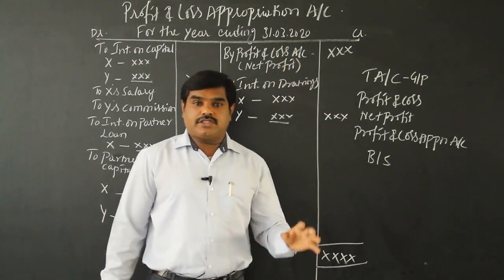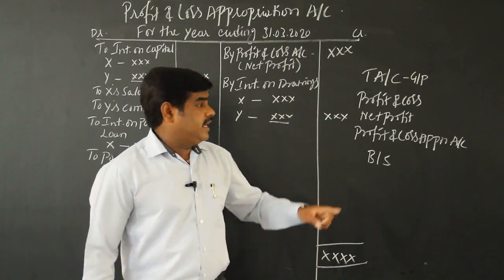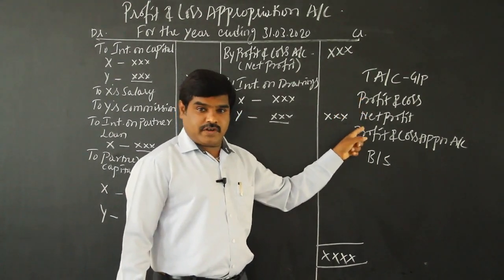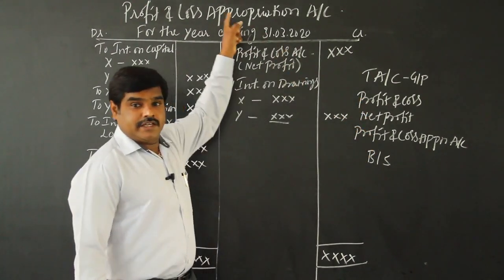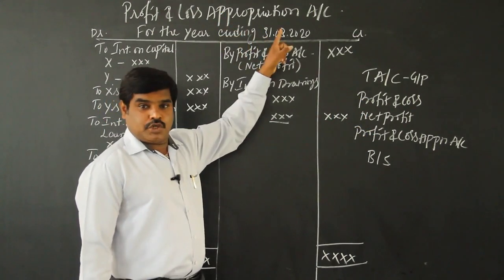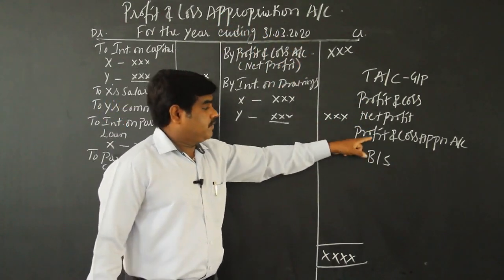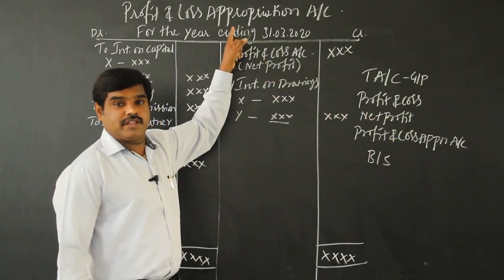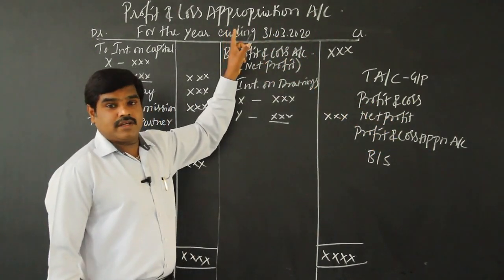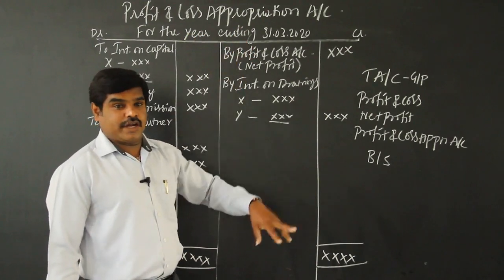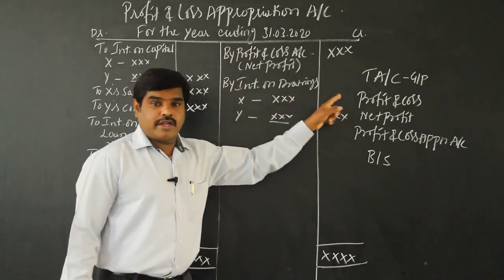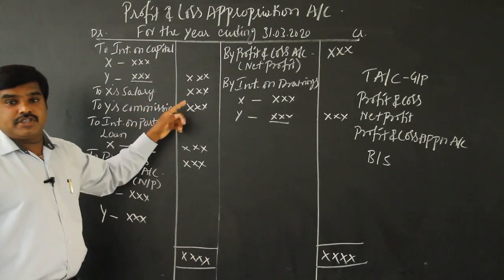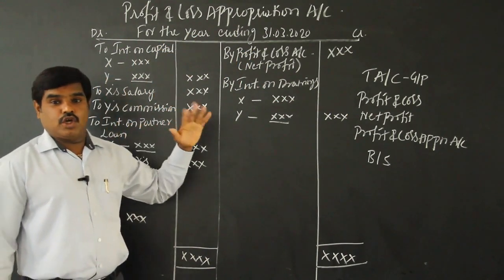So profit and loss appropriation account is the extension of profit and loss account, and it shows how the profit of the firm will be distributed among the partners after taking into consideration interest on drawing, interest on capital, salary paid to partner, any commission paid to partner, and interest on loan.